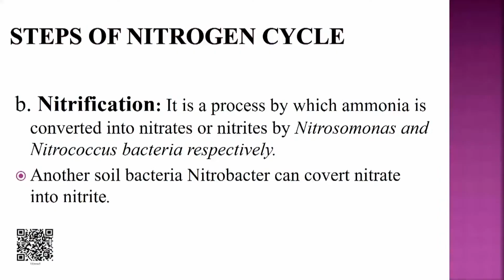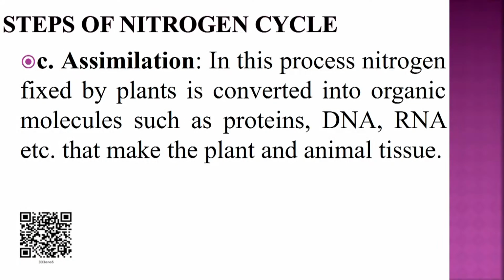The second step is nitrification, the process by which ammonia is converted into nitrite and nitrate by Nitrosomonas and Nitrococcus bacteria respectively. Another soil bacteria, Nitrobacter, can also convert nitrite into nitrate. The third step is assimilation. In the process of assimilation, nitrogen fixed by the plants is converted into organic molecules like proteins, DNA, RNA. They make up the plant and animal tissues.